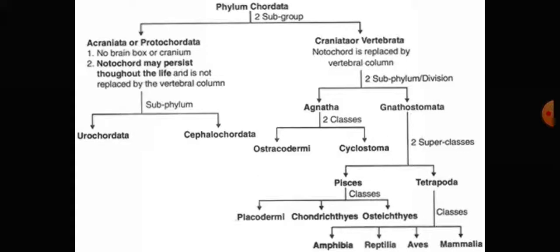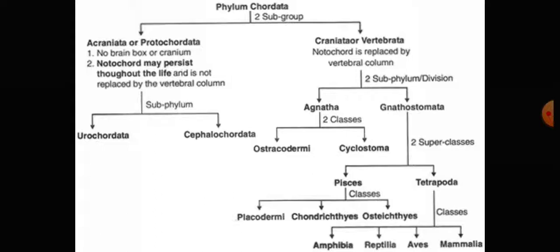Then these are single grade, single cell, single tissue grade animals. It can be modified into multigrade tissue animals. Therefore, it can convert into multigrade tissue animals, and the second phylum is the Porifera.